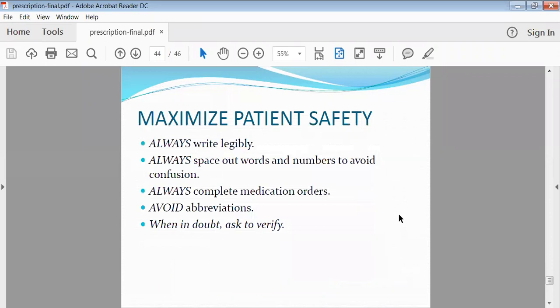Then pharmacists as well as physicians must follow the common principle that they should always write legibly. They should always space out the words and numbers while writing the prescription.